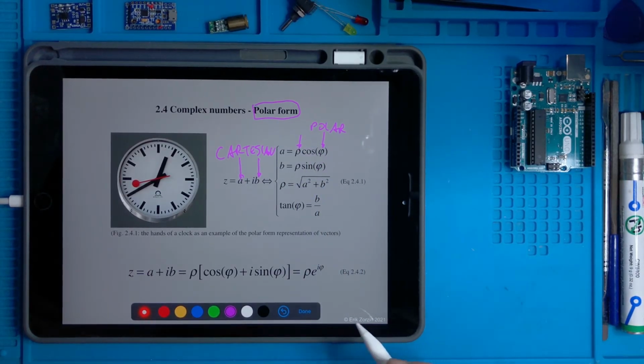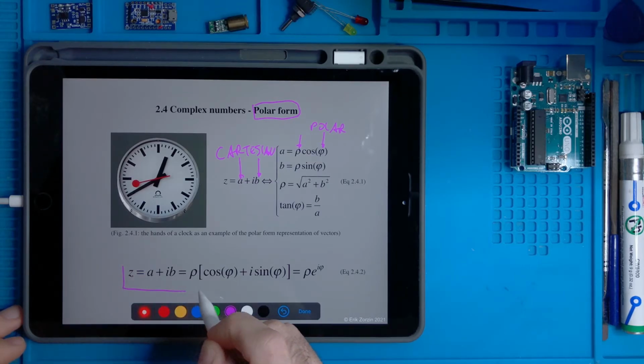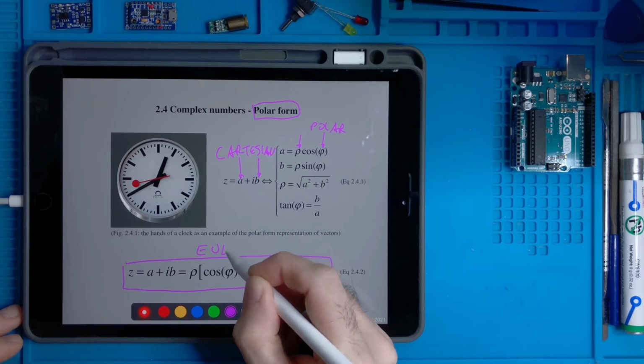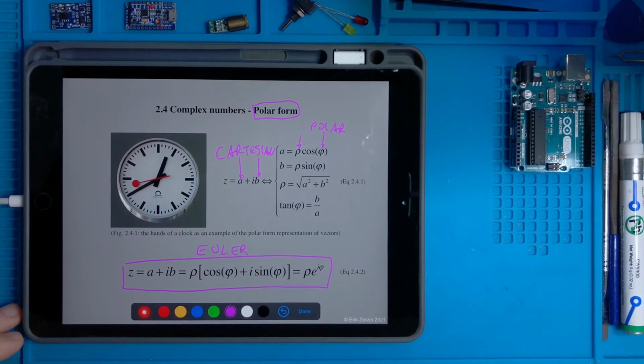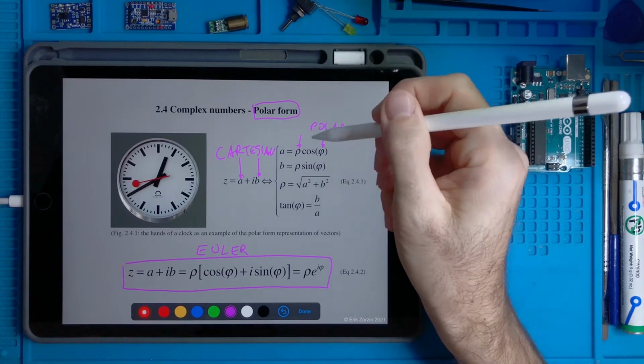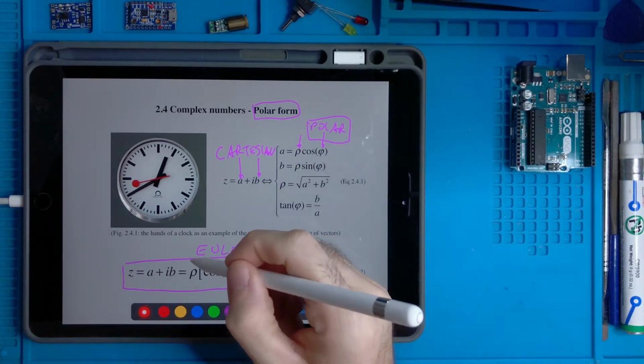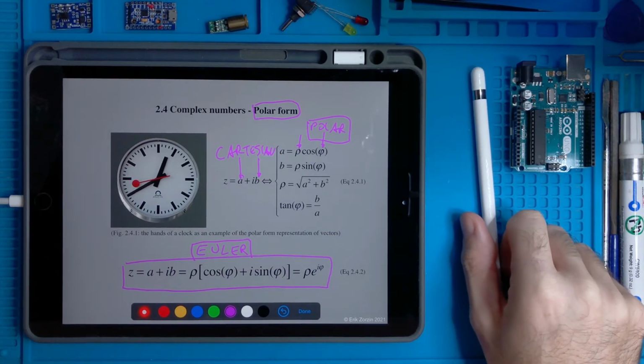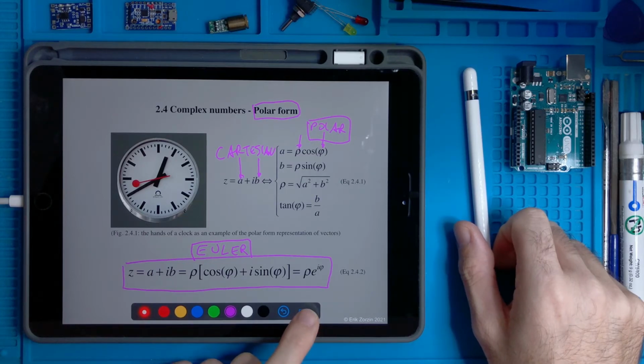And here there is a third way of writing a complex number by means of the Euler formula that we did not really demonstrate right now. So there are three ways of writing complex numbers. Sometimes one form is useful, sometimes another form is useful, sometimes the Euler form is useful. They are all equivalent, mathematically speaking.